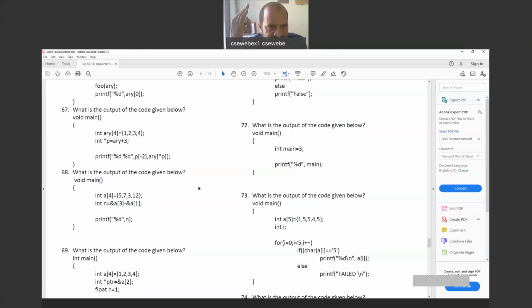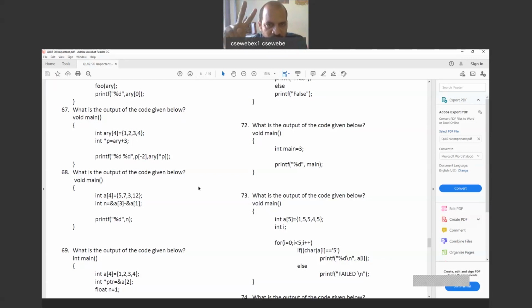Even if you try to access ARY of 100, which is not defined by us, it will access. The appropriate location will be accessed. Right? If it starts from 20,000, and you try to access ARY of 100, 200 bytes are required. So locations 20,200 and 20,201 will be accessed, and the value available in that location will be returned to us, because there is no boundary checking in C language. So if you try to access A of 4, we will get output, but we don't know what output will come there.